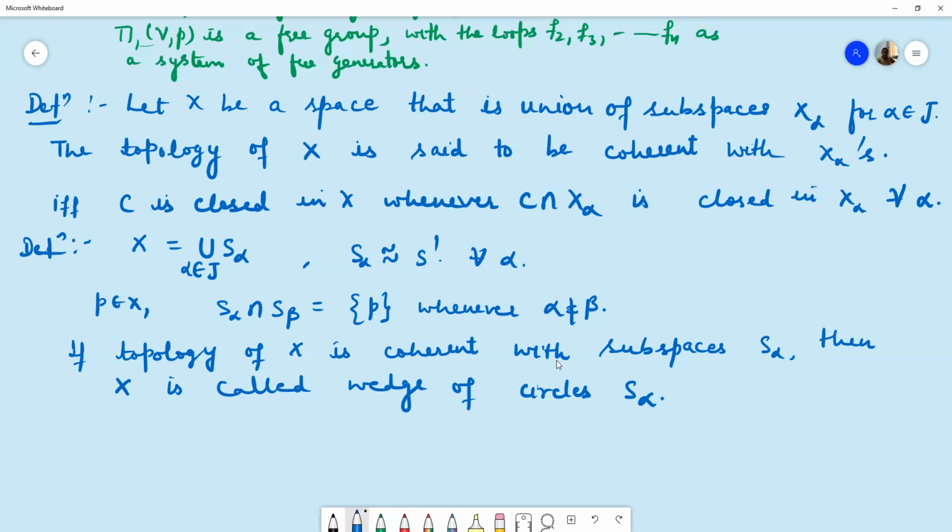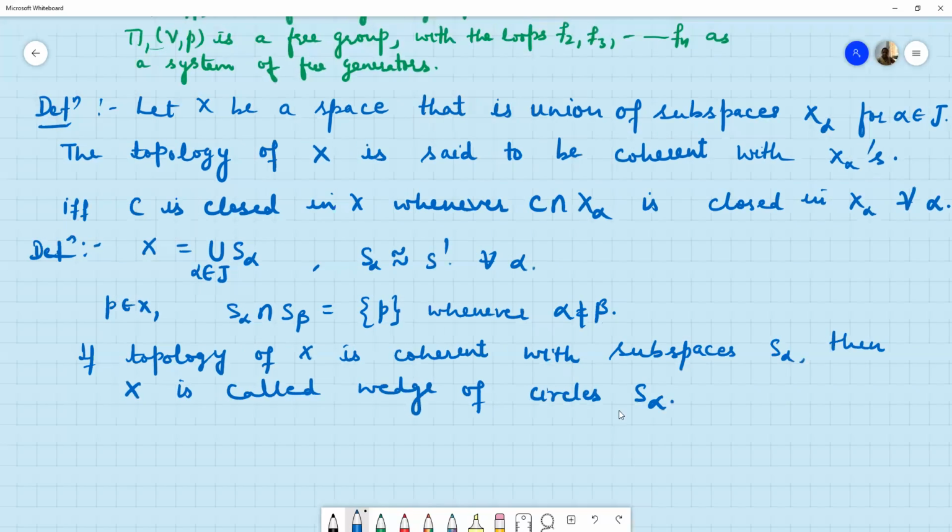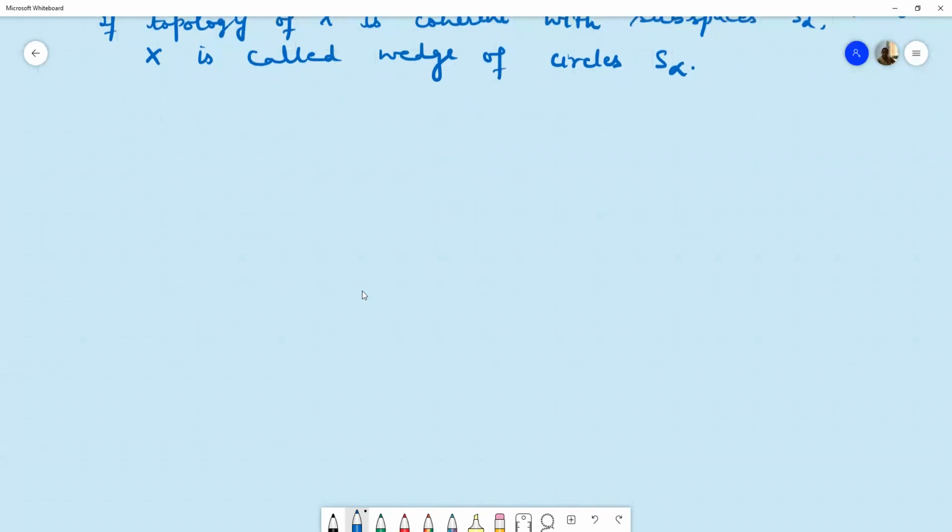And in the infinite case, if we include the coherent condition as a part of the definition of the wedge of circles, then it will include the Hausdorff condition as well. So now we firstly prove a lemma, and later on in the theorem we will calculate the fundamental group of this wedge of circles.